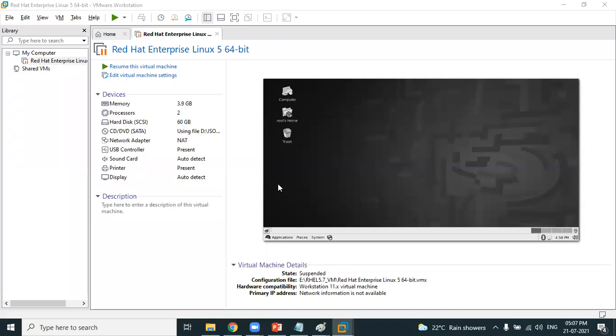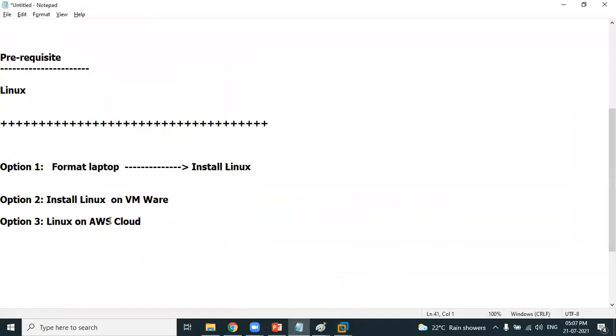I'm doing well, thank you. So my question is, as you told, we can install Linux with the help of AWS as well, and the second option is with the help of VMware, right? Option 2 is VMware. Option 3 is the same Linux machine, which you can create on AWS cloud. I have Ubuntu on my laptop, so can we do Linux on that? Yes, you can do that because our plan is to learn Linux, isn't it? So you can use your current Ubuntu machine to practice Linux.